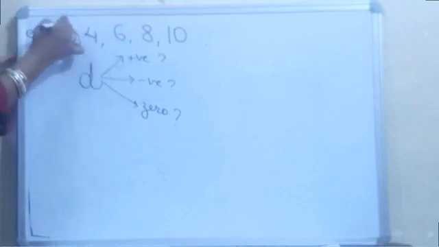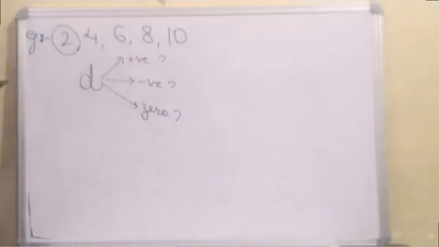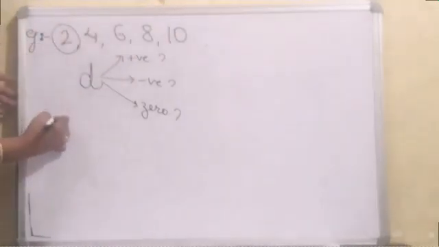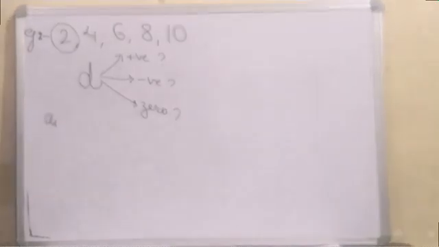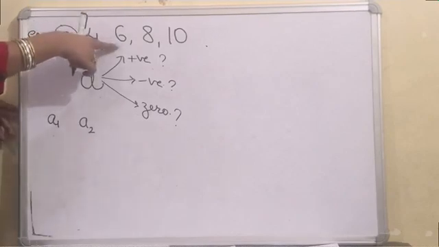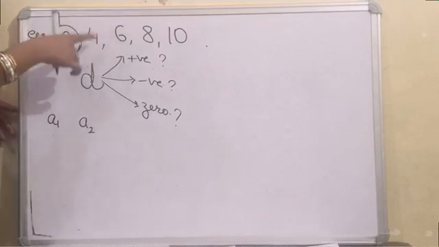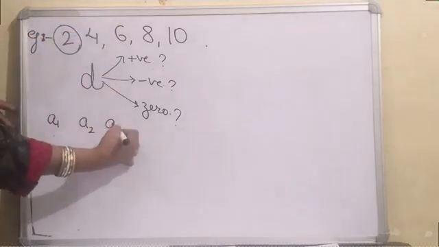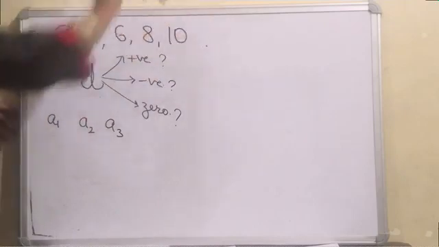If this is the first term and we denote it with A, then if I want to denote every term, I will denote it with A1. That means the first term. This is A2, that means the second term. Similarly, this is A3, then A4, A5 and so on.